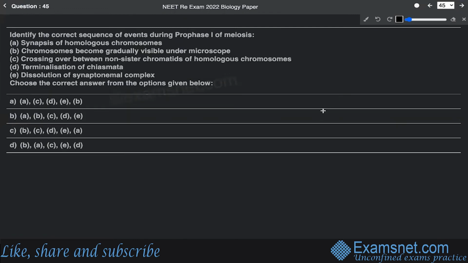Question number 45 says: identify the correct sequence of events during prophase 1 of meiosis 1. All right. Synapsis of homologous chromosomes, chromosomes become gradually visible under the microscope, crossing over between the non-sister chromatids of homologous chromosomes, terminalization of chiasmata, and dissolution of the synaptonemal complex. All right.